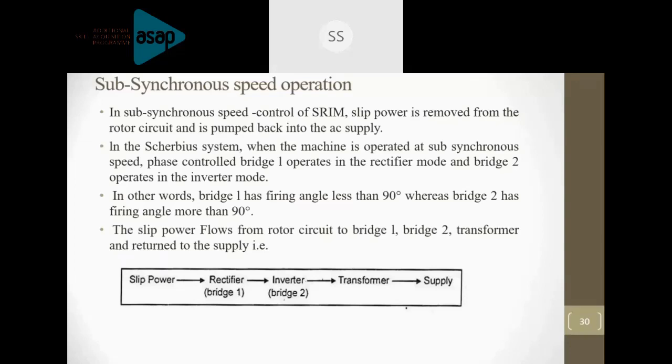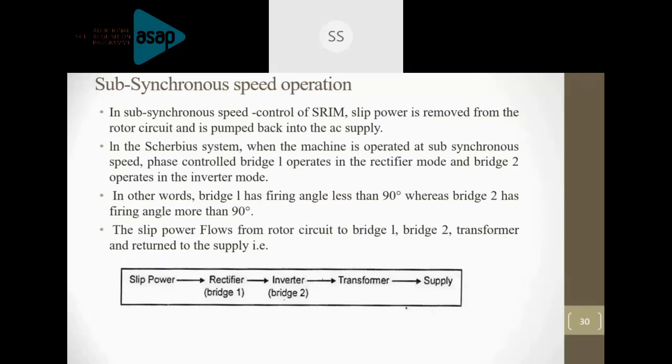the block which is given at the bottom explains whatever the point is mentioned in this slide. Recall and reconnect the circuit diagram of static Scherbius drive with this one. The machine is connected to the three-phase supply. Slip rings are connected to the controlled rectifier. Controlled rectifier output is going through the smoothing inductor to the controlled converter 2, that is inverter in this case, and the supply is given to the transformer, right?